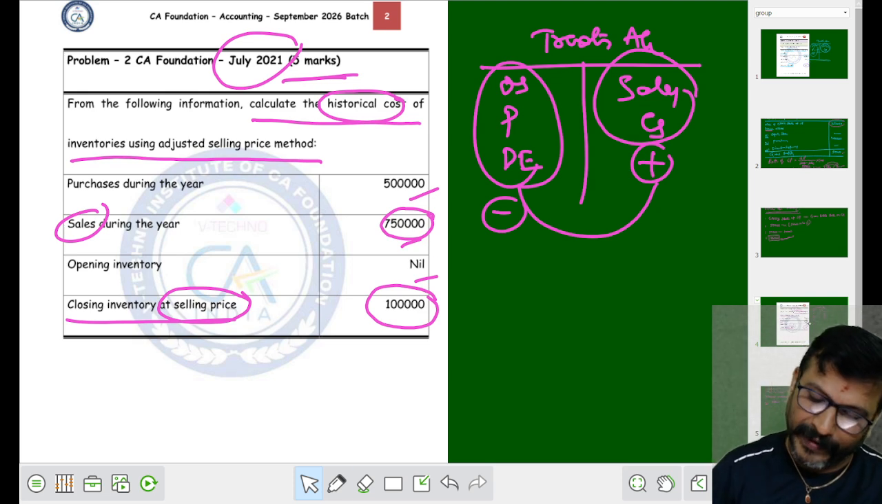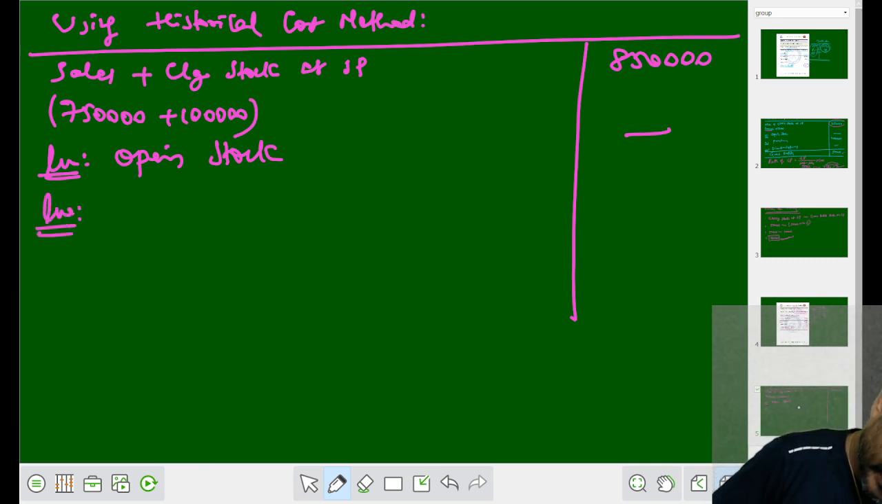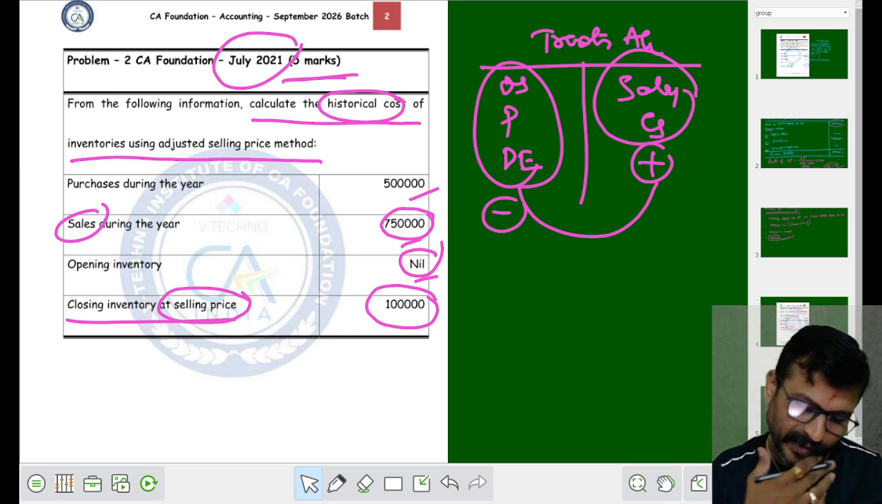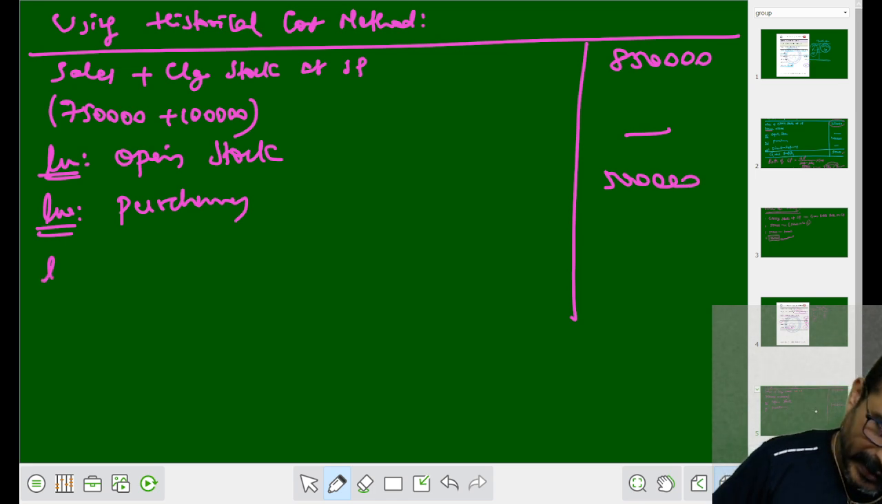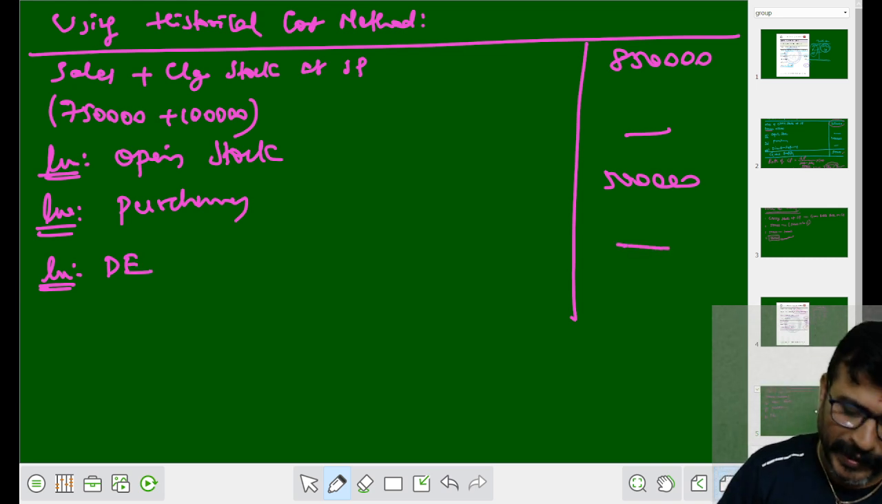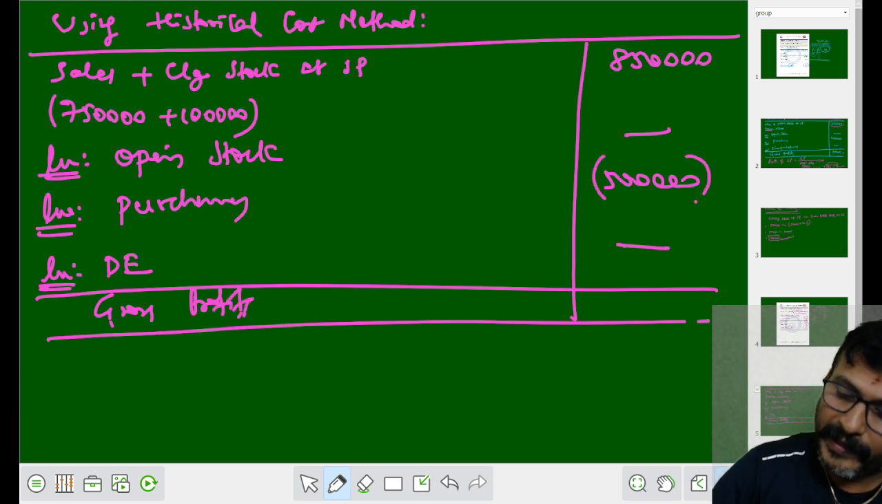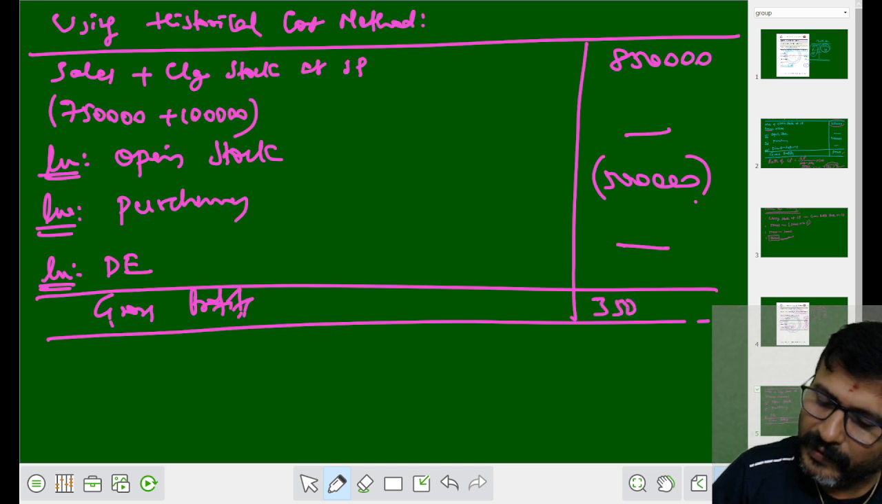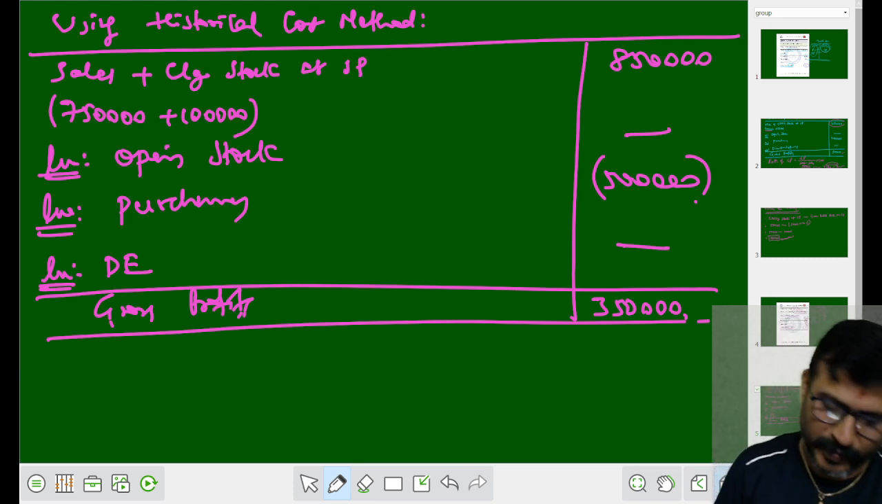Do we have an opening inventory? It is nil. So what we have to write? Nil means dash. Then what do we subtract? We have to subtract purchases. How much purchases are given in the problem? It is 5 lakh rupees. Later we have to subtract direct expenses. Do we have any direct expenses? No direct expenses. We are getting the balance. That balance is called what? Gross profit. So subtract. After subtracting, how much do we get? 3.5 lakh. That 3.5 lakh is your gross profit.